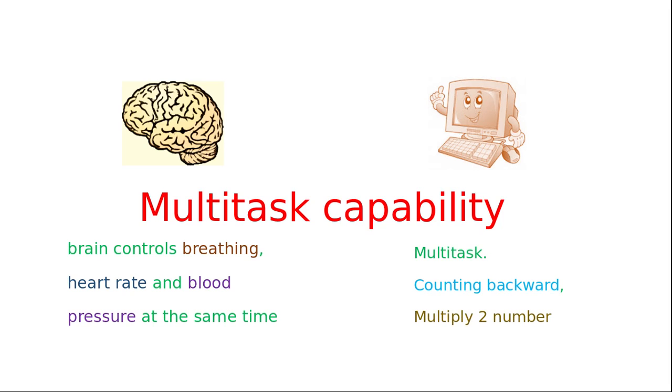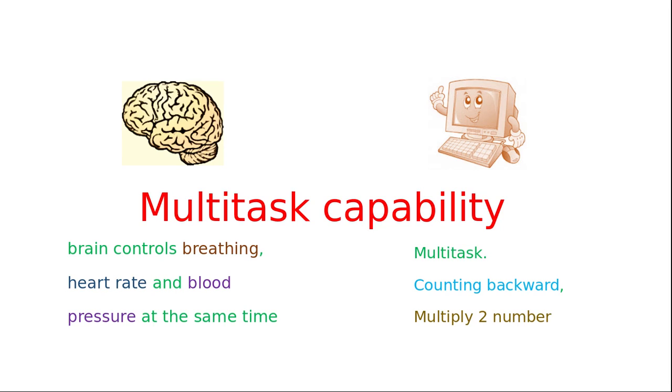In the case of a computer, it is also a multitasker, because at the same time you can perform a hell of a lot of operations. For example, you can tell the computer to count backward very fast, and it will start doing it. Immediately you tell the computer to multiply two numbers and give the result. Before it reaches the end of the counting operation, it will multiply the two numbers, and it might give the result even before that. That shows that both are kind of multitasking personalities.